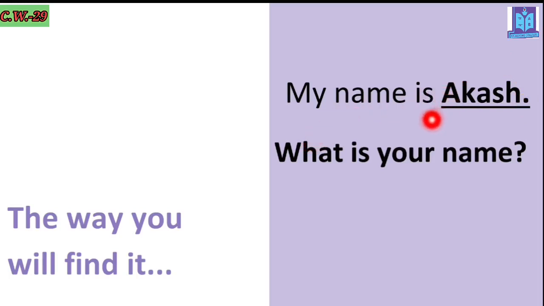Now here's the sentence, my name is Akash. Now Akash is the underlined word here, isn't it? And for that reason, you are not allowed to write the same word here to make the question, but you have to choose the WH word based on the underlined word, which is what here. Why what here? Because it is talking about the name, one thing or one idea. Now listen, in this situation, you have to use what. That's why I'm saying, what is your name.